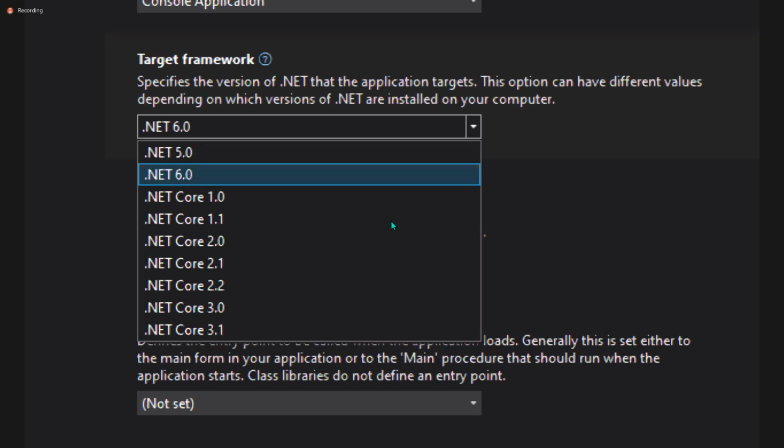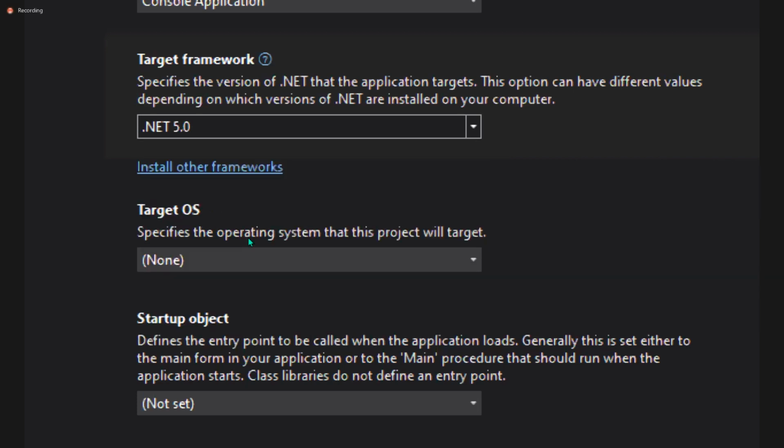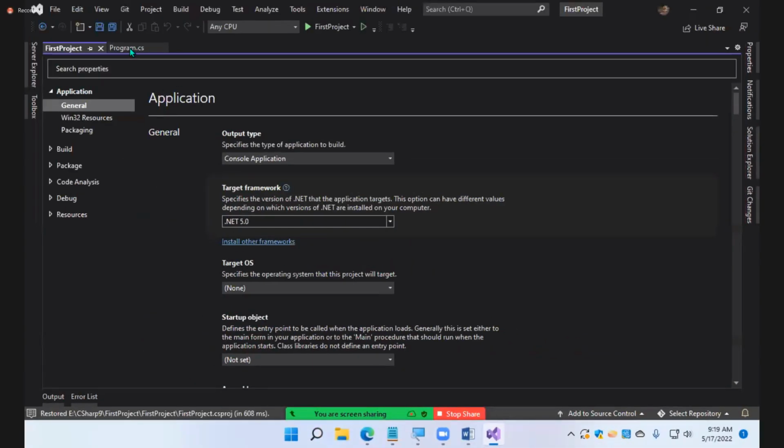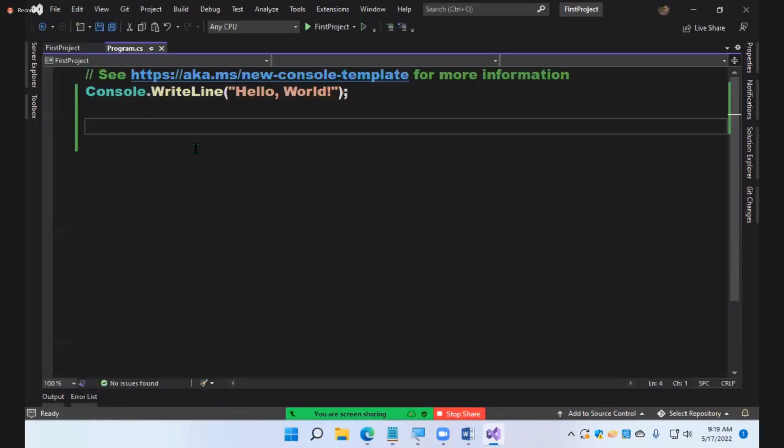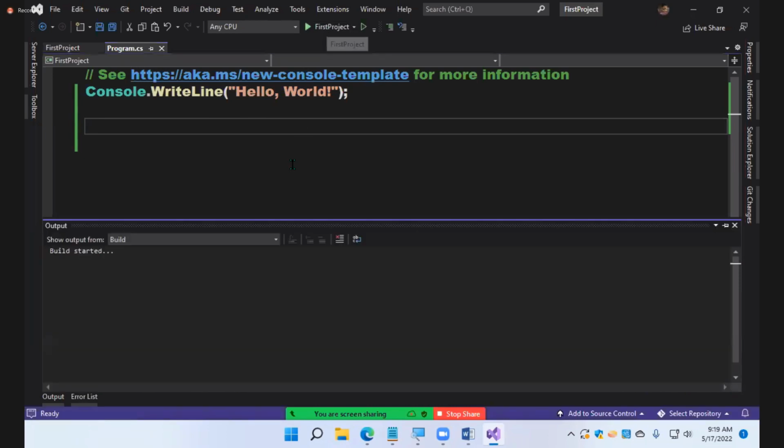And I'm using the latest, that is 6. Suppose I select 5 here and try to run this code, this feature will not work in 5.0, right? Yes or not? If I try to run this code, it should show you errors.